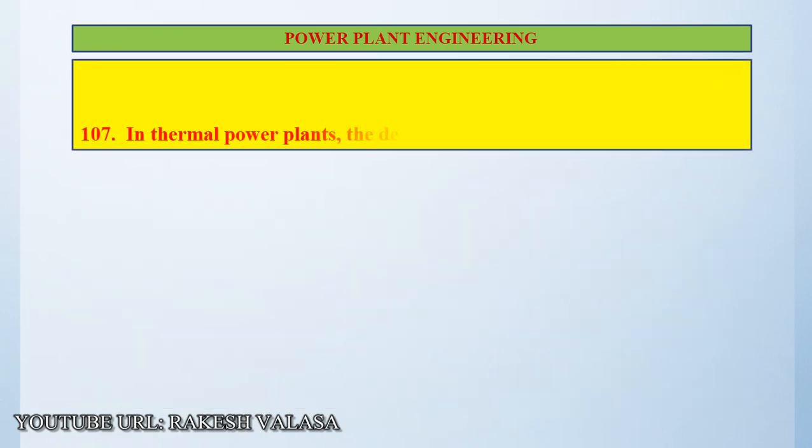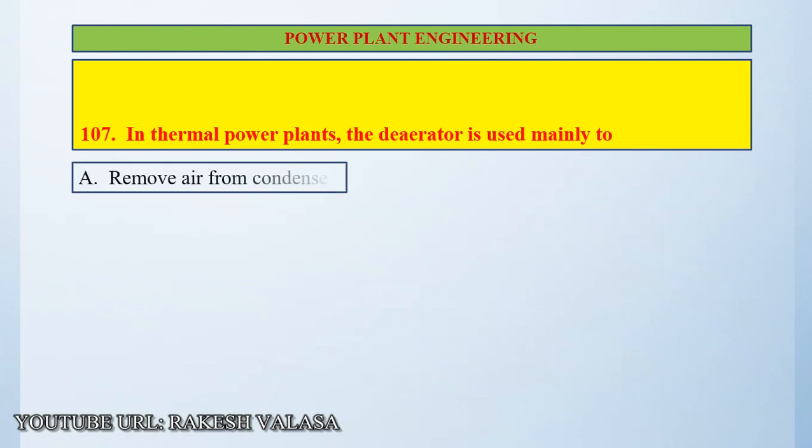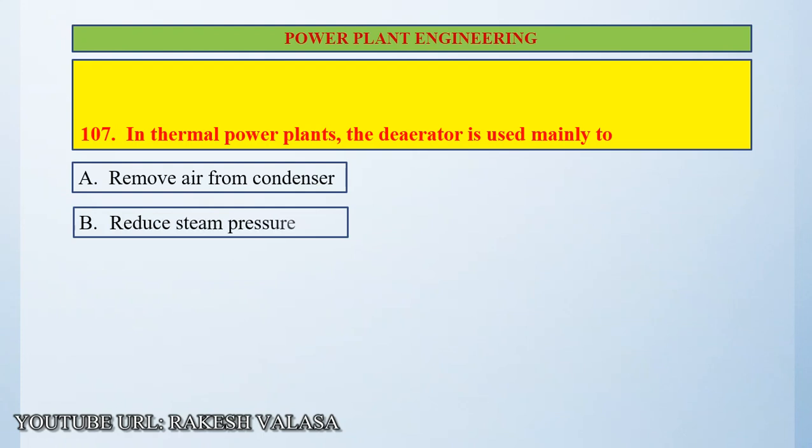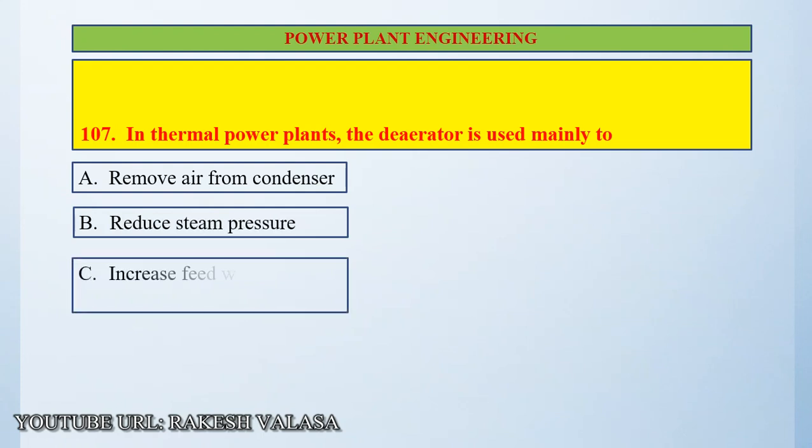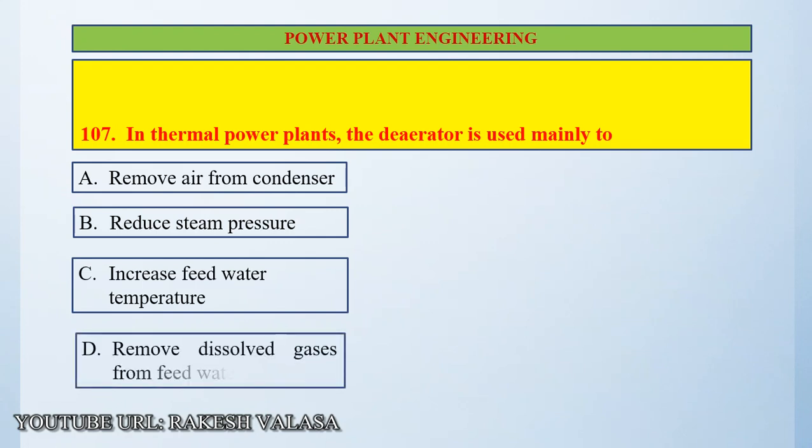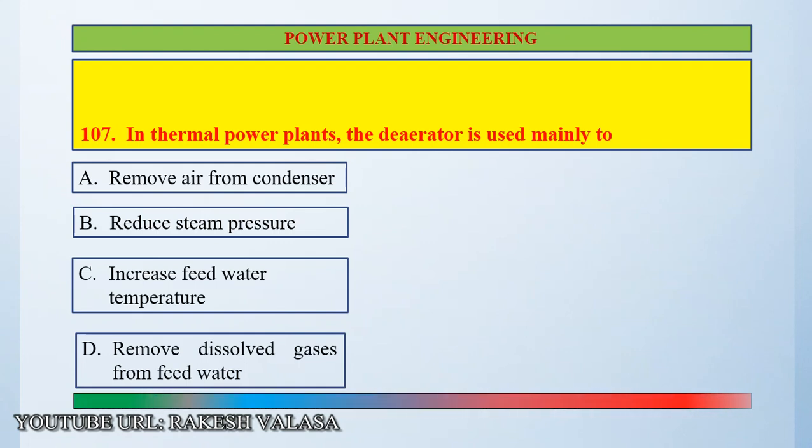Question number 107. In thermal power plants, the deaerator is used mainly to option A, remove air from condenser. Option B, reduce steam pressure. Option C, increase feed water temperature. Option D, remove dissolved gases from the feed water. Correct answer is remove dissolved gases from feed water.